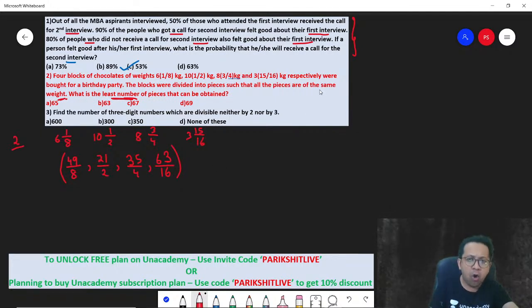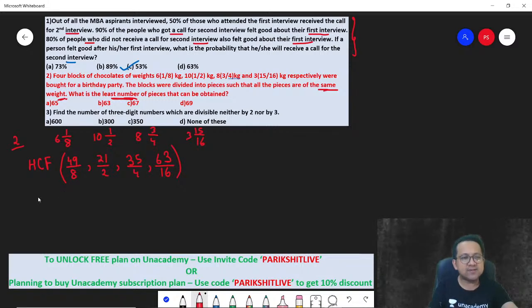And you know what? All the pieces are of the same weight. So same weight and as large as possible. This in maths is nothing but highest common factor. Same weight means common weight, and highest means least number of pieces means highest weight. So highest common weight is nothing but we are looking at the HCF of these numbers.